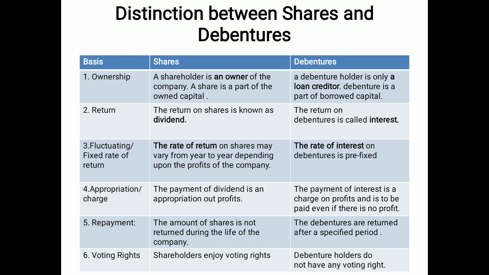Then repayment: the amount of shares is returned, that means if preference shares are there, after a specific period or at the time of winding up. But debentures are repaid after a specific period. Voting rights: shareholders generally enjoy voting rights. They have the right to vote, but debenture holders don't have the right to vote in the elections of the management. Thank you.